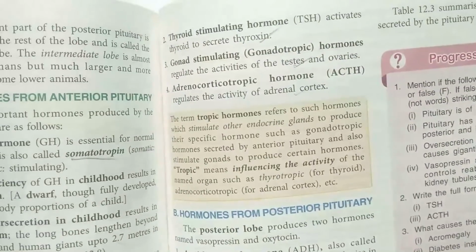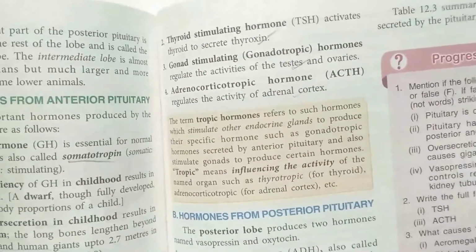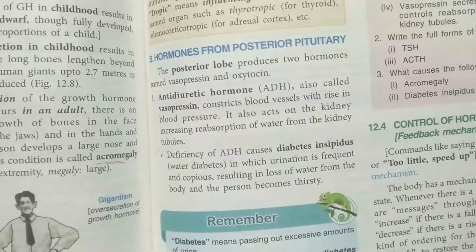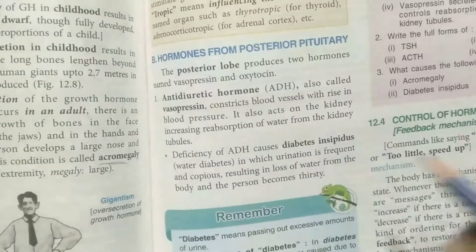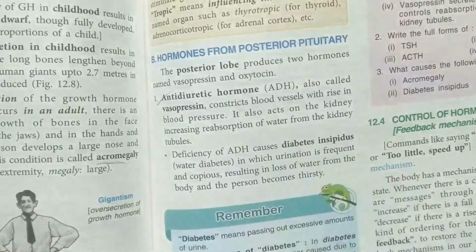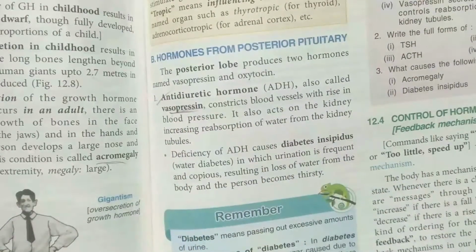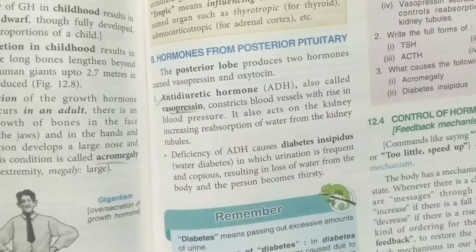the adrenal gland. Now the hormone which is secreted from the posterior pituitary is the antidiuretic hormone, vasopressin. This we have also done in the previous chapter when we studied the structure of the kidney and the structure of the nephron. So here we have studied it.